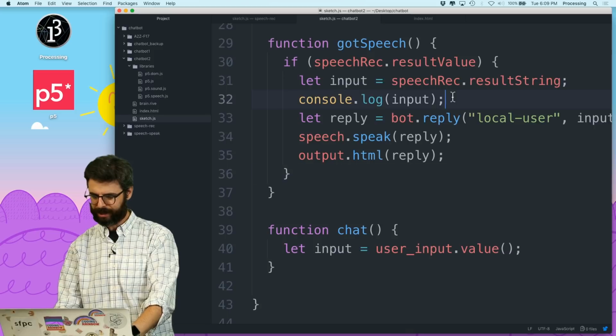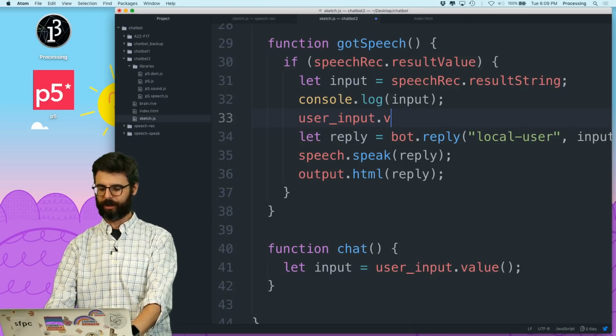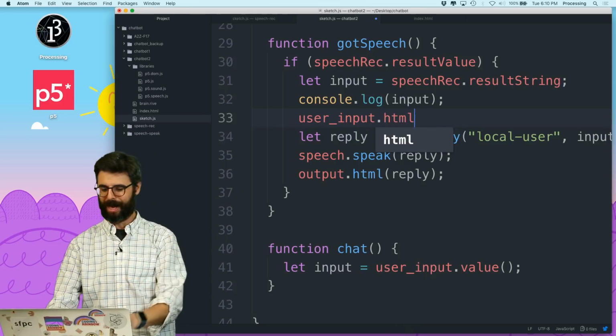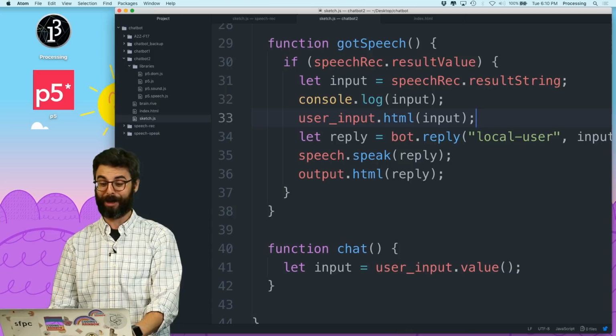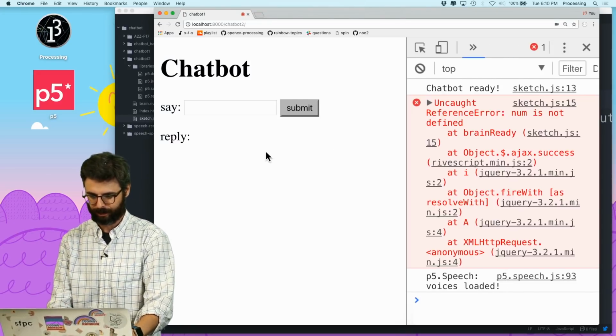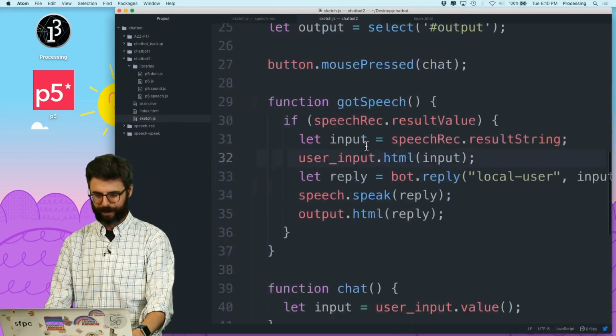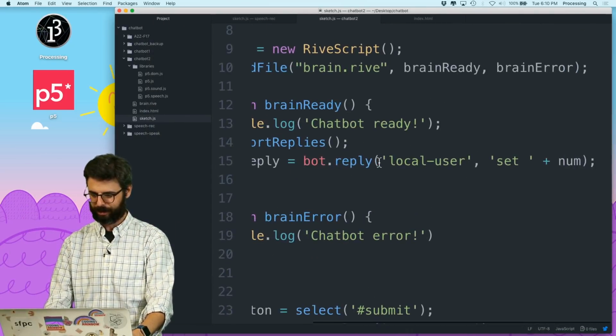And I might do something a little bit silly, which is just so we can sort of debug and see what's going on, I'm going to add into the text box what I said. So it's as if I'm automatically speaking to type into the text box. Okay, let's try this now. Oops, num is not defined. Sketch, I removed something which now apparently it needs somewhere else.